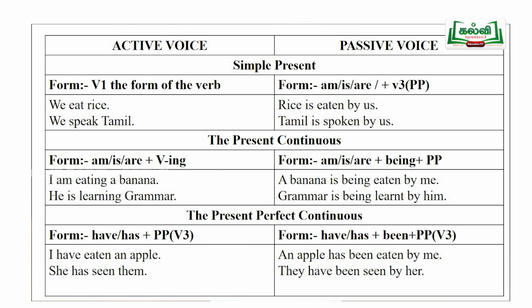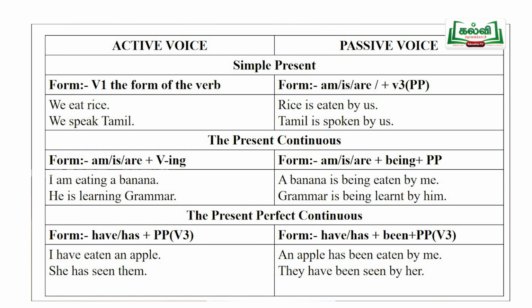This is the form of the verb. And how can it be changed into passive? Am or is or are plus being and plus past participle or third form of the verb.